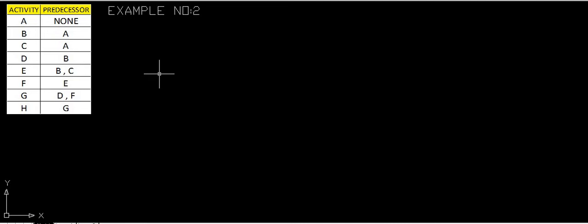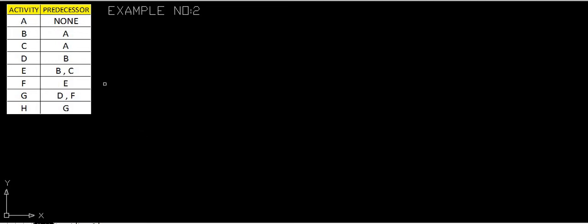In order to draw the network diagram, these 2 columns are very, very important: what activity is to be carried out, and what the predecessors are, that is, the previous activity which is to be completed in order to execute the current activity. So we have taken these two columns in order to draw the network diagrams. Example number 2 is again very important.